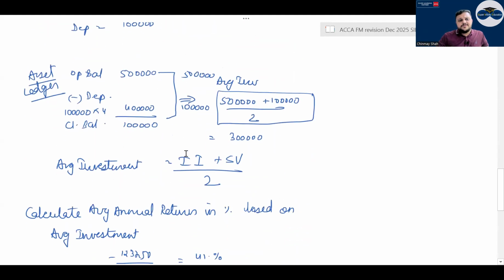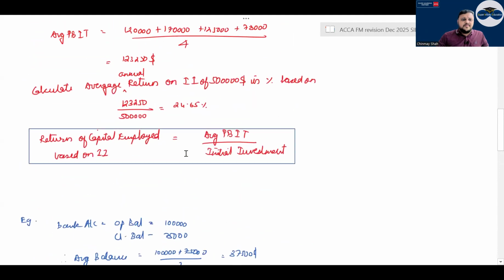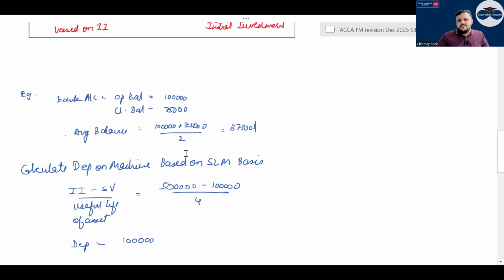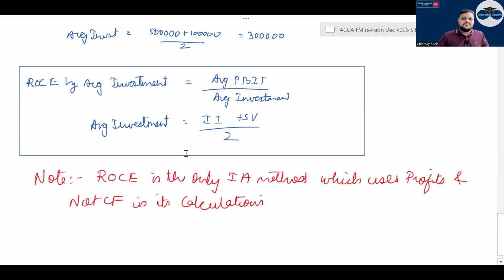A lot of questions on this have been asked before, right? On what? ROCE. Then in ROCE there is something called ROCE by average investment. Average investment would possibly be what? The initial investment plus scrap value divided by 2. Correct or not? Have a look. Initial investment plus scrap value divided by 2. So instead of what? Tell me.